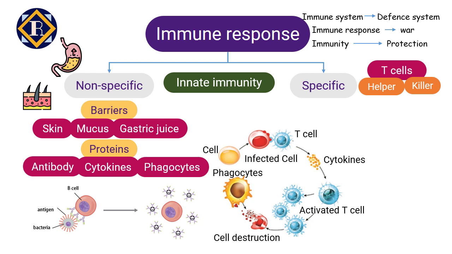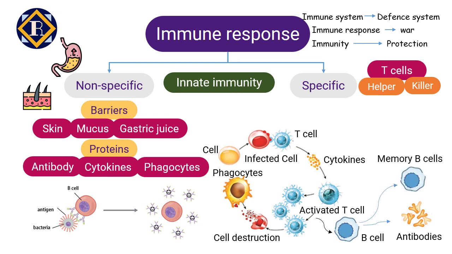While this cycle is continuing, the helper T cells activate the B cells to produce antibodies for this specific pathogen, and after activation, the B cells start producing antibodies specific to this antigen. Along with this, B cells also produce memory B cells, which will be stored for future reference.